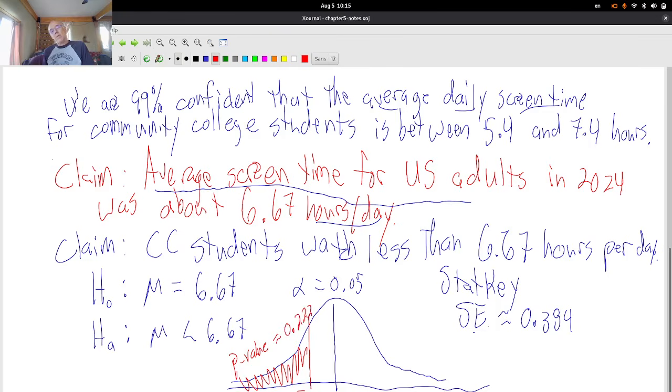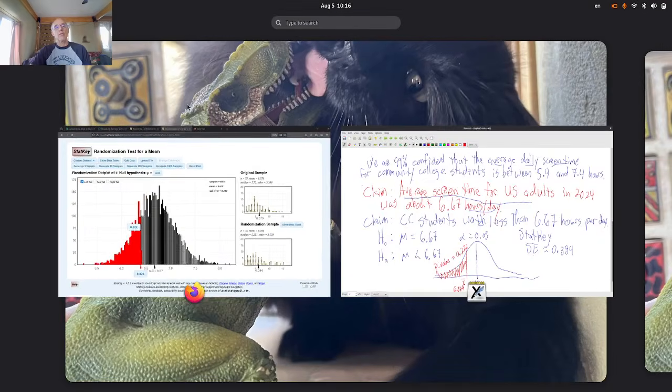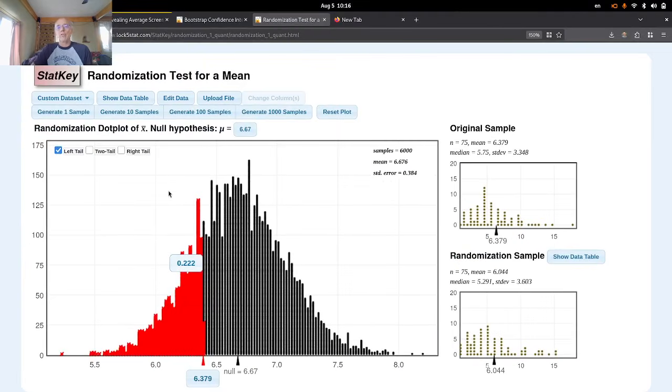If I run STAT key again, it might be a little bit different. My sample size is 75, which is not too big, but big enough. Usually if we're going to apply the central limit theorem, we want a sample size of at least 30. And again, what is the central limit theorem? Well, it says that if you have a reasonably large sample, 30 or bigger, and you do repeated sampling of that same size, so if I did thousands and thousands of samples of college students of 75 each, and I plot all the averages from each of those samples, I should get a normal distribution, which I can see here. That's a very bell-shaped curve.